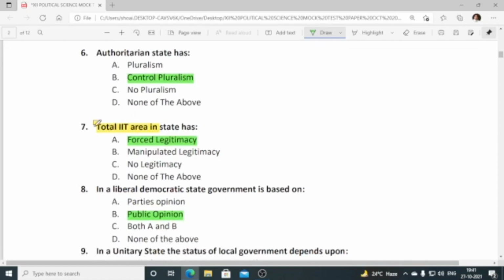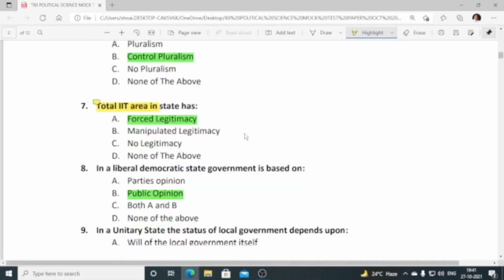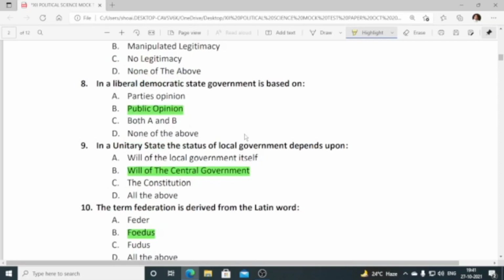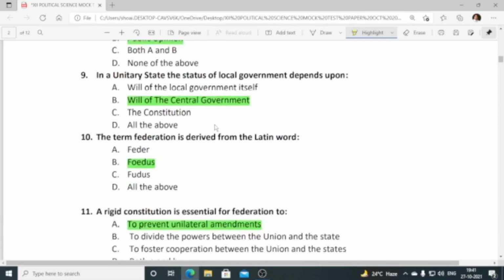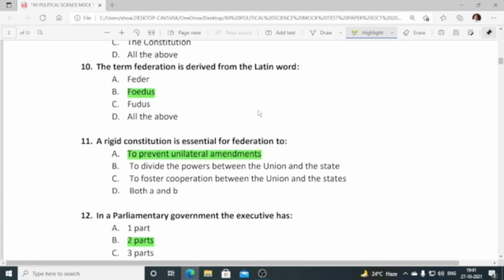Option B is correct. Then the next one has a typing error. It is: totalitarian state has forced legitimacy. The yellowish part, the correction I have already done. Then number 8, in a liberal democratic state, government is based on public opinion. Number 9, in a unitary state, the status of local government depends upon the will of the central government. Number 10, the term federation is derived from the Latin word feudus.